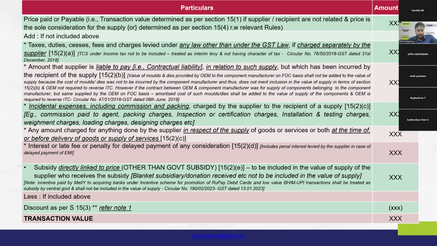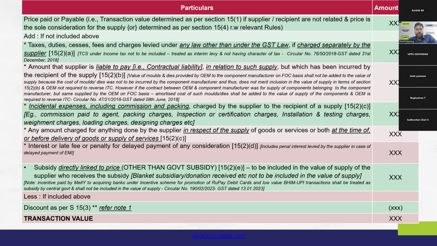So, what significance it poses is that it specifically lays down the line that only the expenses that are incurred and recovered on or before the time of supply or the delivery of the goods, etc., are to be included in the value of supply under section 15(2)(c). Any post-sale activities, for example, repair activities, etc., are not to be included here.